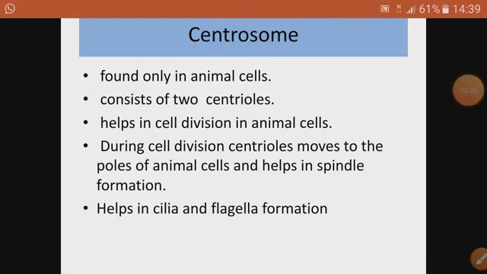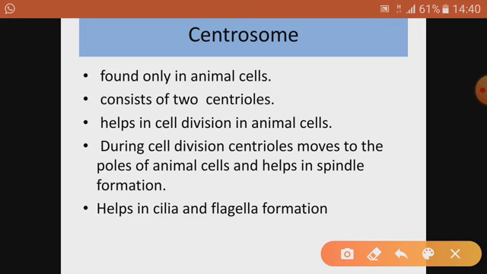Now moving ahead, centrosome. Centrosomes are found only in animal cells. As plastids were found only in plant cells, similarly centrosomes are present only in animal cells. They consist of two centrioles. They help in cell division. During cell division, centrioles move to the pole of animal cell and help in spindle formation. They also help in cilia and flagella formation.